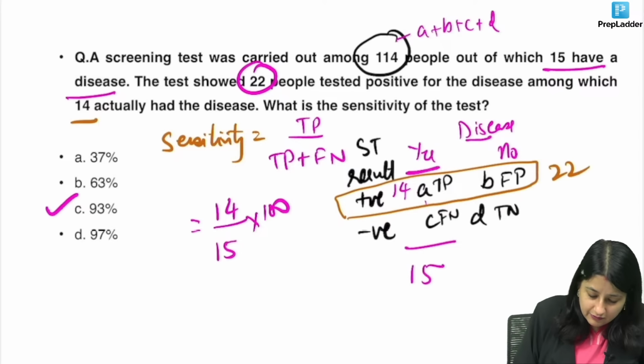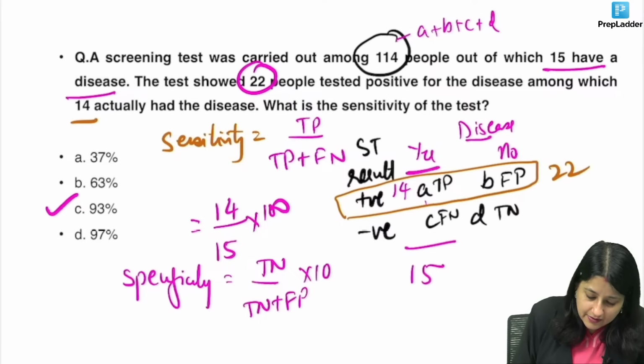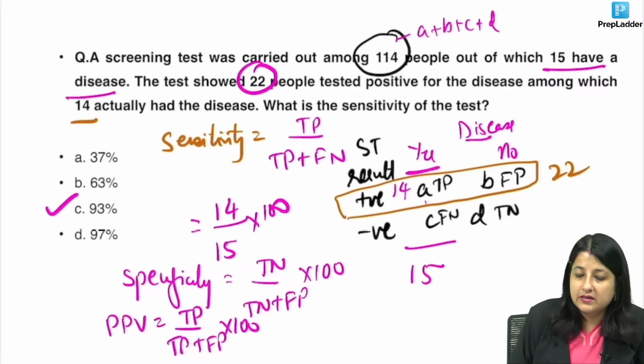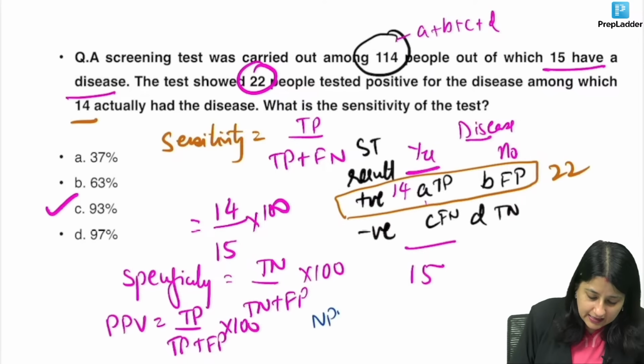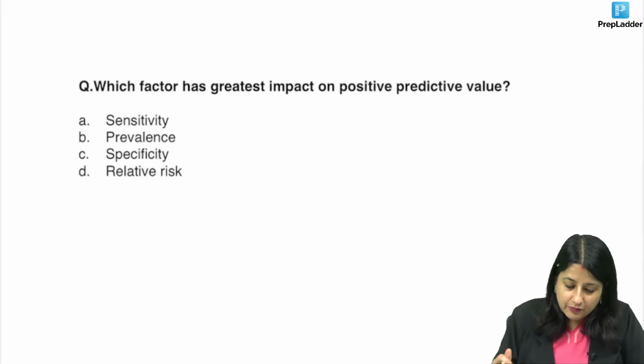And what are the formulas for specificity, everybody? Let's just write the formulas once. It is nothing but TN upon TN plus FP into 100, all those who do not have the disease. PPV has all the positives, so it is TP upon TP plus FP into 100. Everything positive. And what is NPV, guys? NPV is TN upon TN plus FN into 100. Everything negatives. Okay? Alright, moving to the next one.